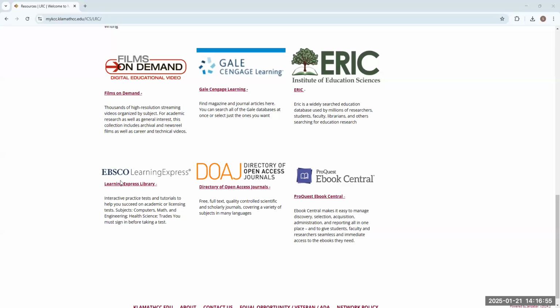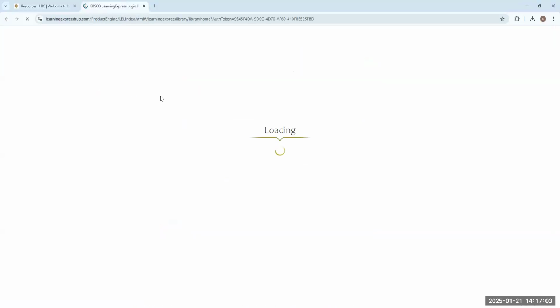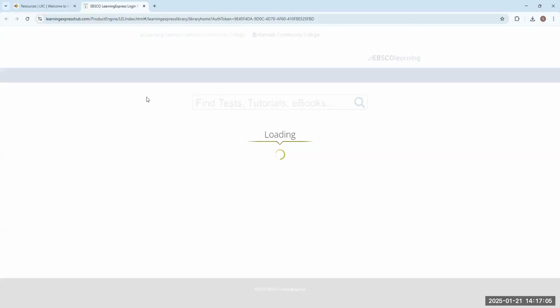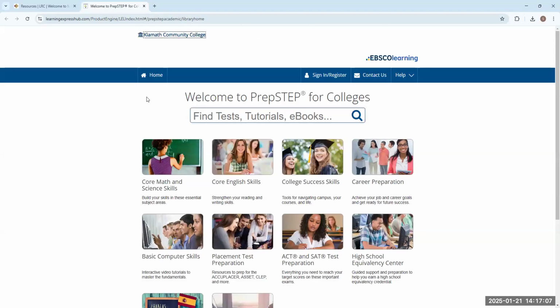All right, so next we're going to take a look at something that's a little bit different than what we've been looking at. We're going to look at Learning Express Library, which is also known as PrepSTEP. So Learning Express Library or PrepSTEP is actually a fantastic source for those who are wanting to have more practice in some of their classes that they're taking, right? There's also practice tests on here for ACT, SAT preparation, for GED, and I think for citizenship as well.